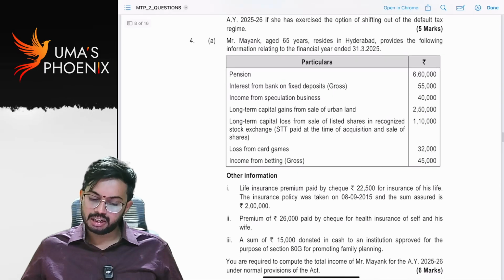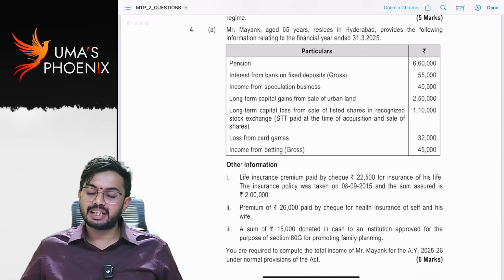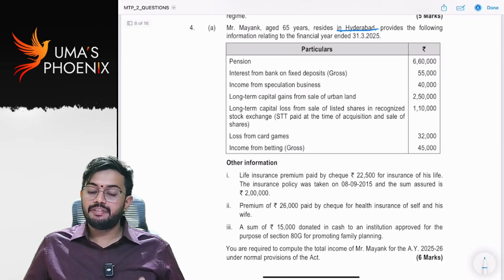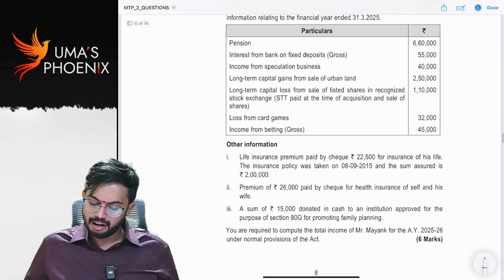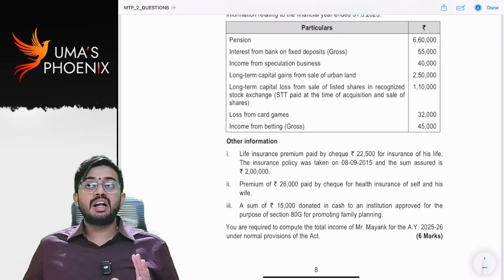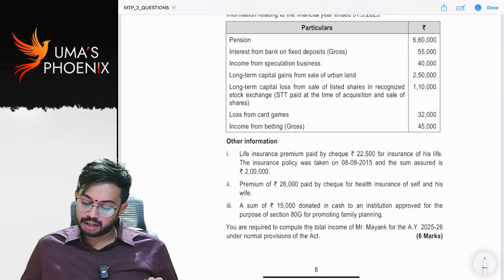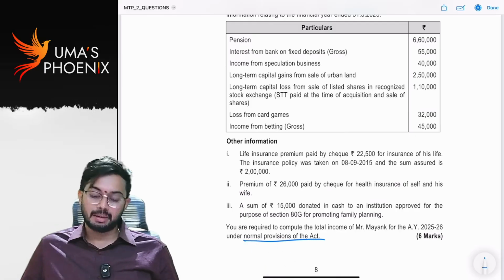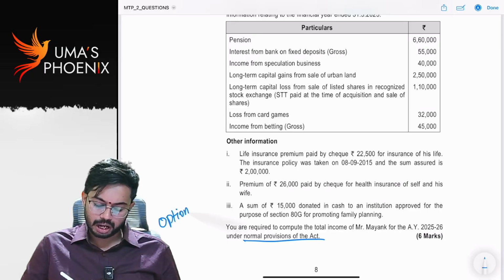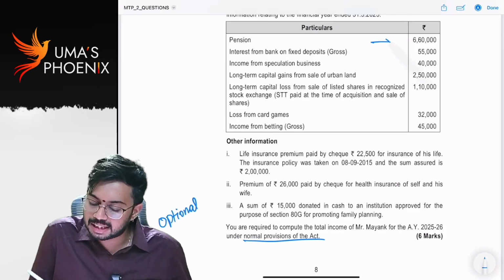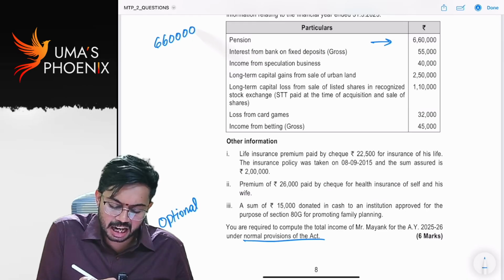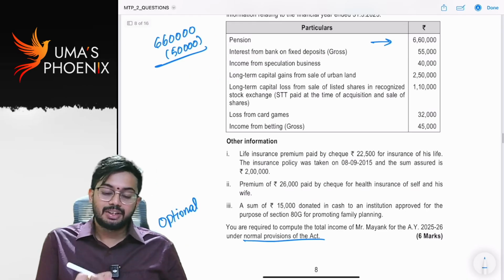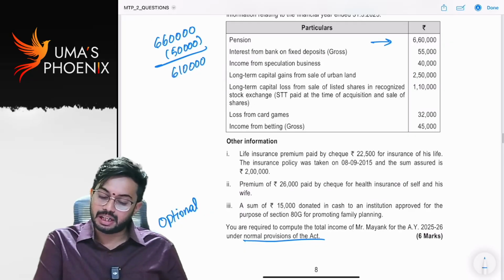Next, fourth question. Mr. Mayank, aged 65 years, resides in Hyderabad, provides the following information relating to the financial year ended 31st March 25. First of all, let us see under which tax rates he is paying tax. You are required to compute total income under normal provisions. Normal provisions means tax rates applicable are optional tax rates. Pension 6,60,000. From pension, standard deduction of 50,000 is allowed because pension is taxable under salaries. So net income taxable is 6,10,000.